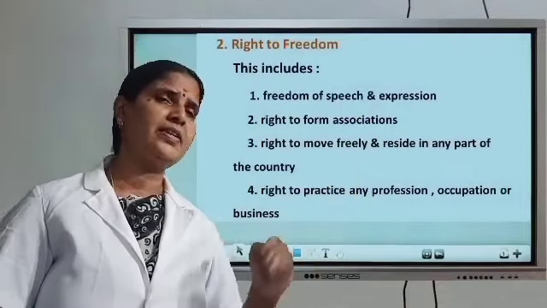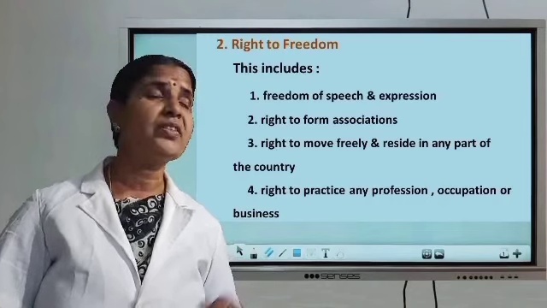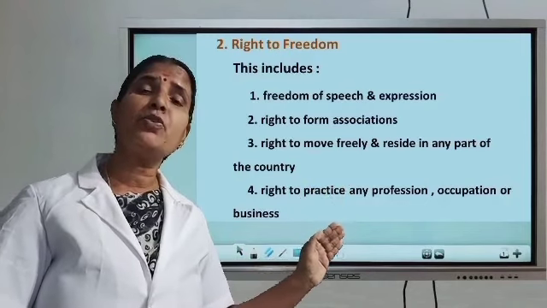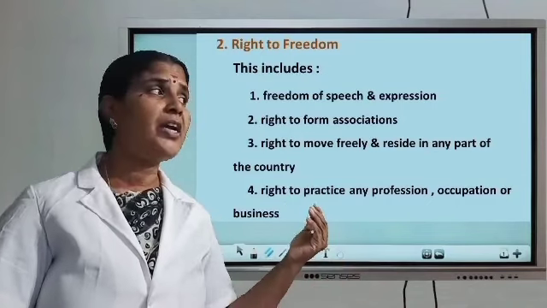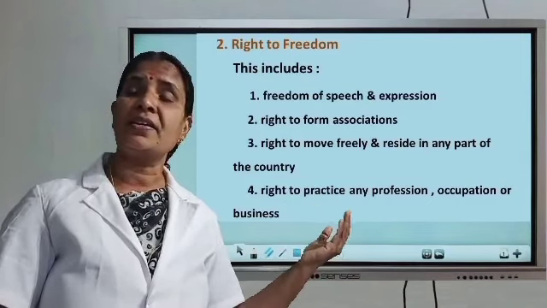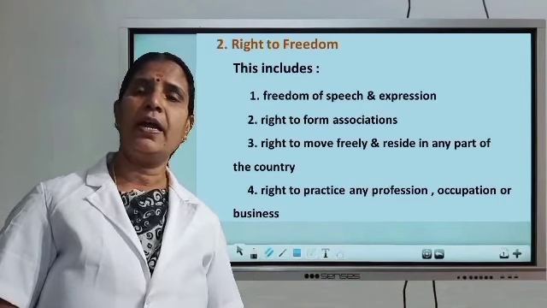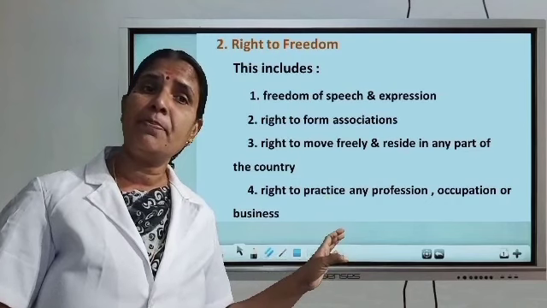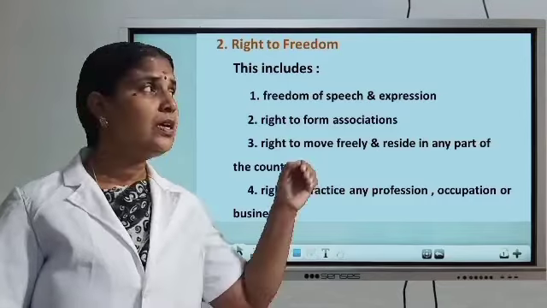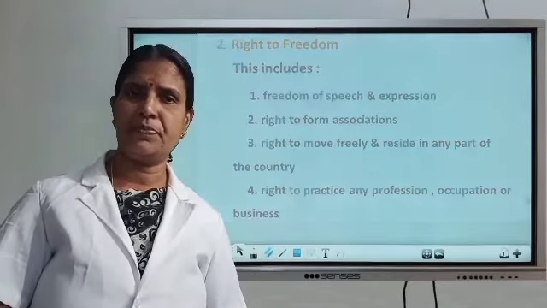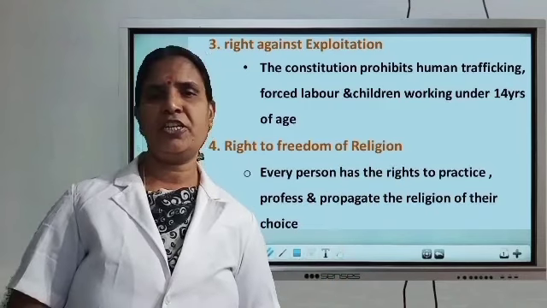Then, the second right is the right to freedom. According to this right, it includes the freedom of speech and expression, the right to form associations, the right to move freely and reside in any part of the country. Clear? And the right to practice any profession, occupation or business. That is the right to freedom. And the next one is the right against exploitation.